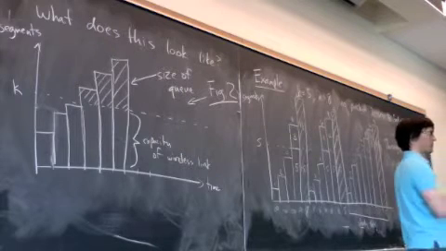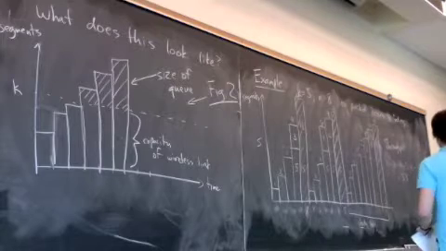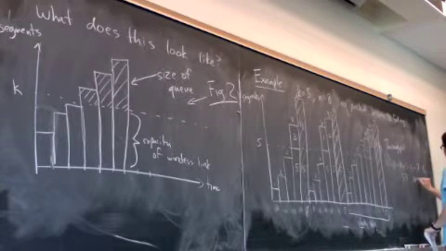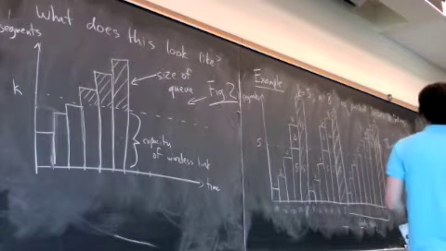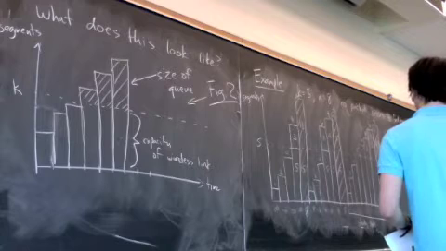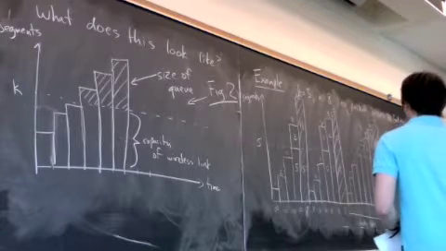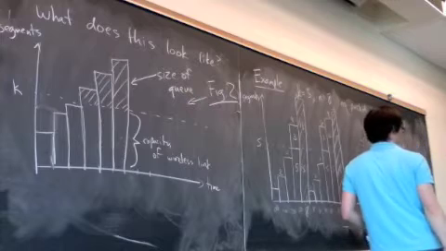That's 33 segments. How many round trip times? 1, 2, 3, 4, 5, 6, 7, 8 round trip times.